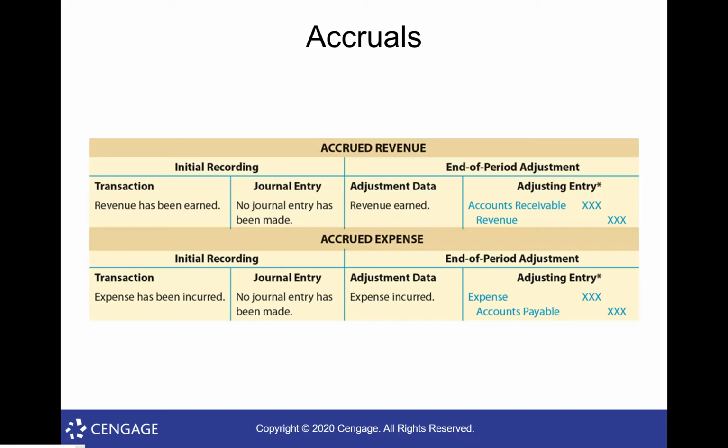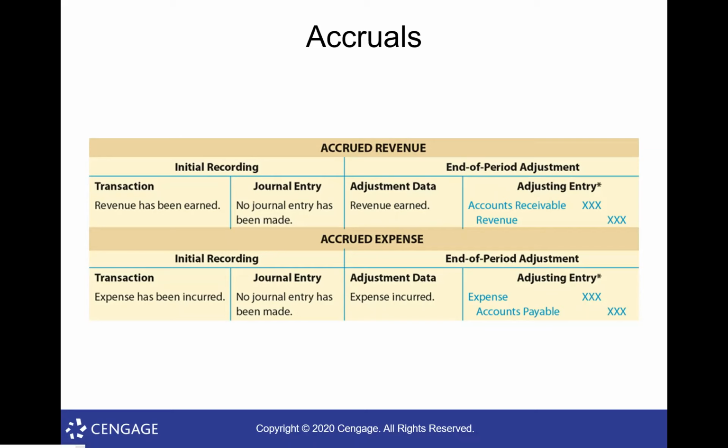This happens in a lot of businesses, especially businesses that bill for time. So attorneys, CPAs. What happens is, as we do work for our customers or our clients, we're earning revenue because we're doing work for them. But then usually we just wait till the end of the month, and then we tally up all the work we did for them. And at that point, we bill them.